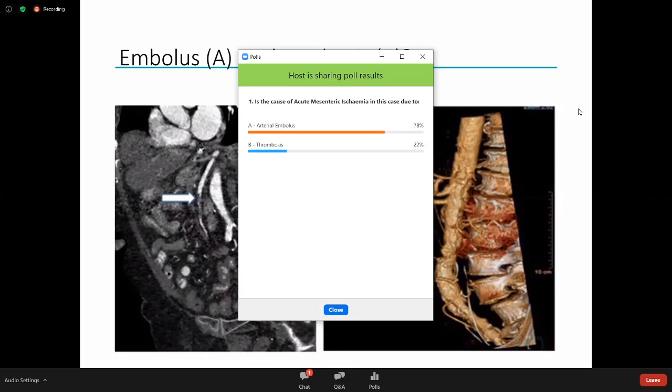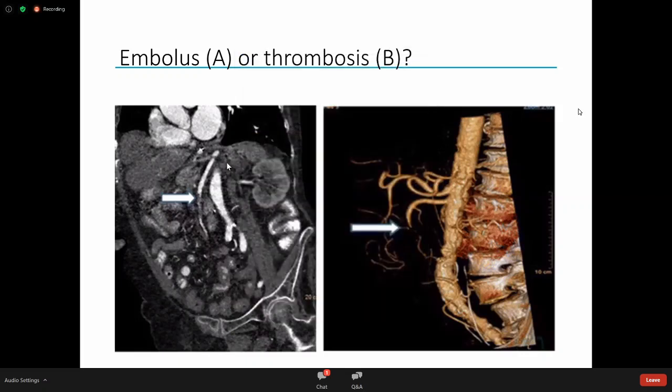Oh, yes, very good. Right. So the majority of people are correct. Absolutely. So it is due to an arterial embolus. And we can tell that because the clot has traveled far down here and can't get any further just because it gets stuck. If it was a thrombosis, the filling defect would be right back here at the ostia, or the origin of the SMA. Very good.